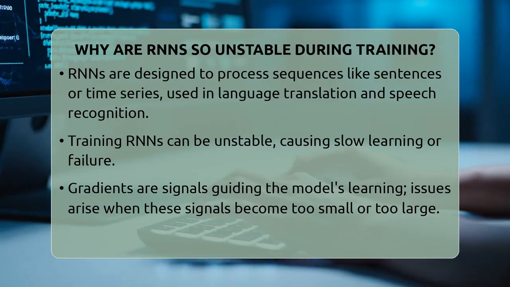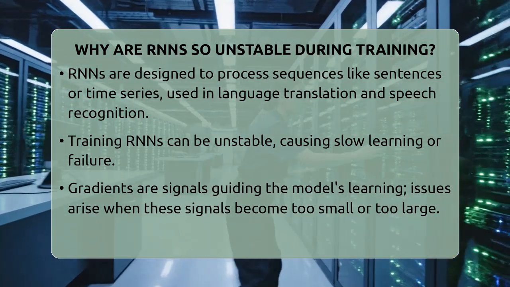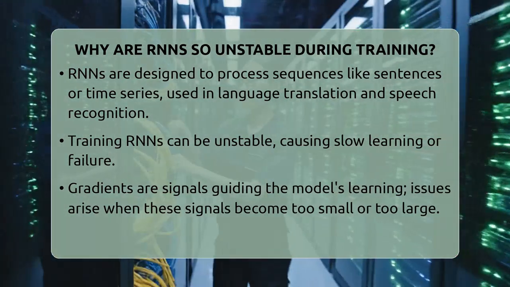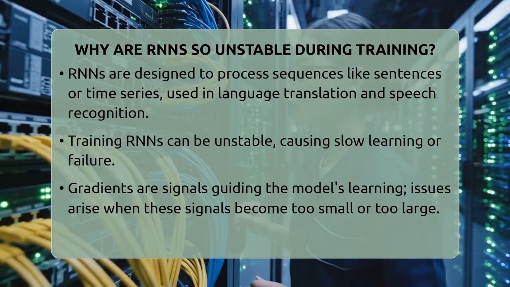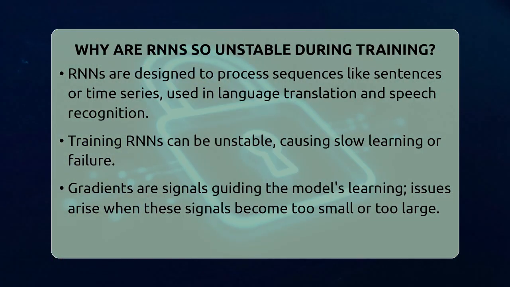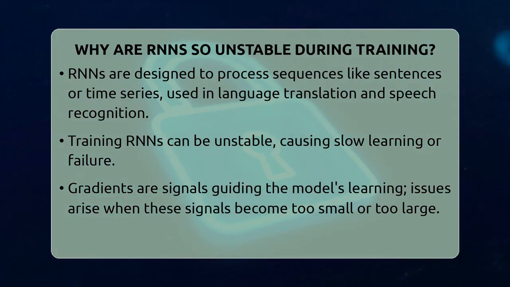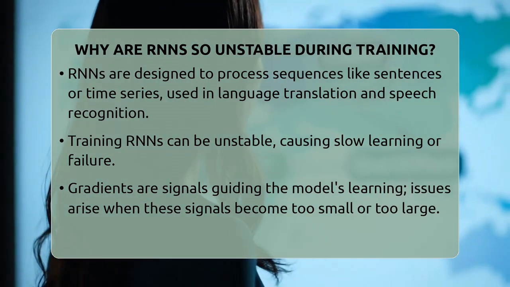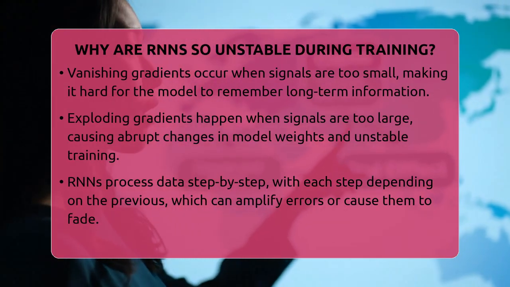The main reason is something called gradients, which are signals that tell the model how to improve. When the model learns, it adjusts its internal settings, called weights, based on these signals. If the signals become too small, the model stops learning from earlier parts of the sequence. This is called vanishing gradients. It makes it hard for the model to remember long-term information, like the start of a story.